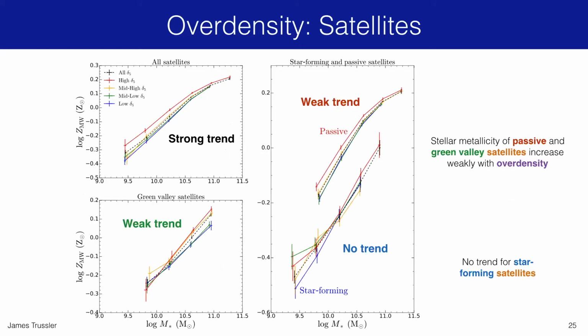So to summarize, although you find strong trends when looking at the overall population of satellites, after you make this separation, really disentangling the environmental dependence of quench fraction, you find that the stellar metallicity of galaxies only depends rather weakly on overdensity for the passive and Green Valley populations, and indeed there is no environmental trend for the star-forming satellite population.